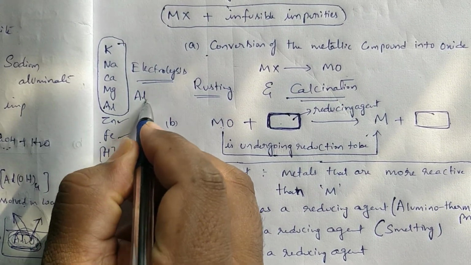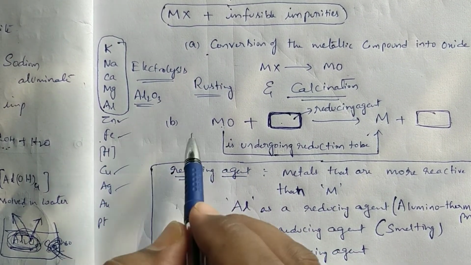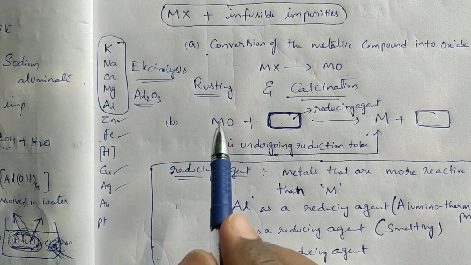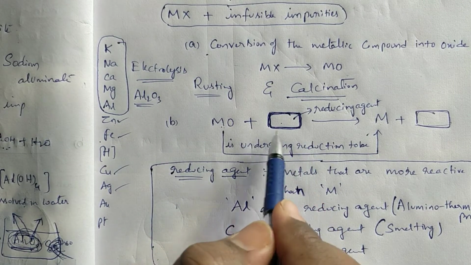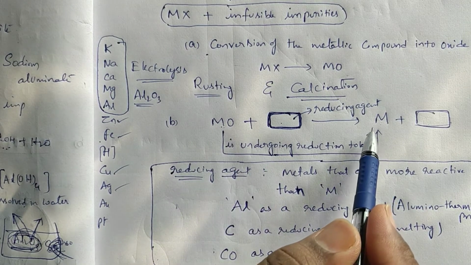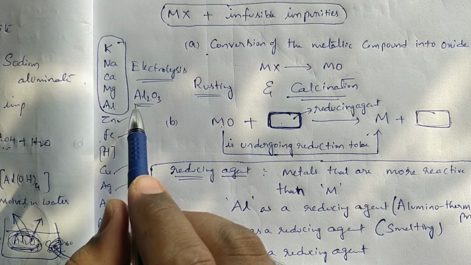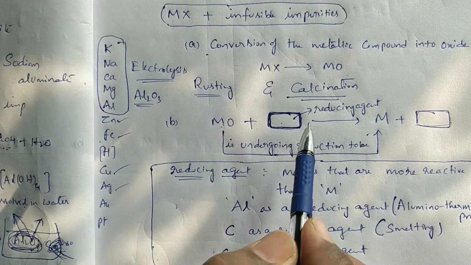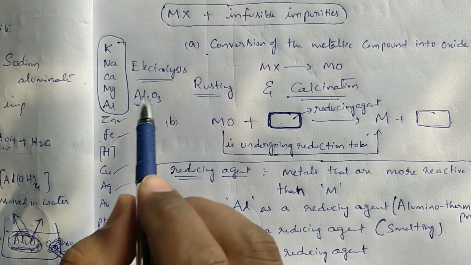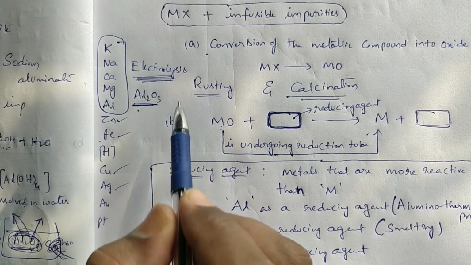For example, take Al2O3. For Al2O3, we cannot use a reducing agent to convert that metallic oxide to aluminum, because the forces between aluminum and oxygen are very strong, since aluminum is highly reactive. That's why a reducing agent is not enough to convert aluminum oxide to aluminum. So, for separation of aluminum and oxygen from Al2O3, we will use the electrolysis process.